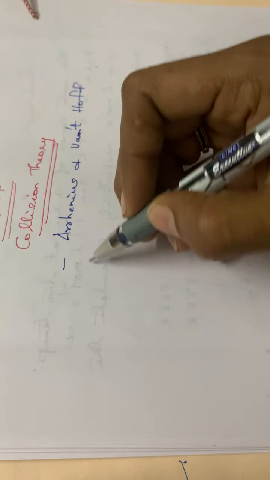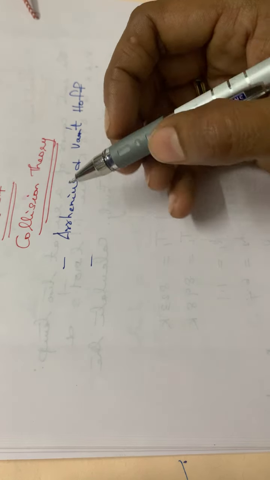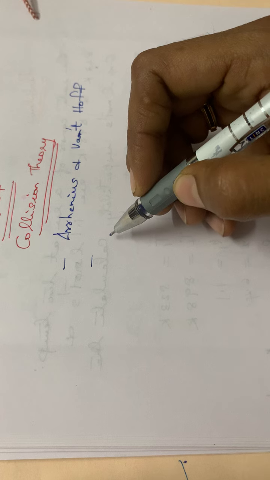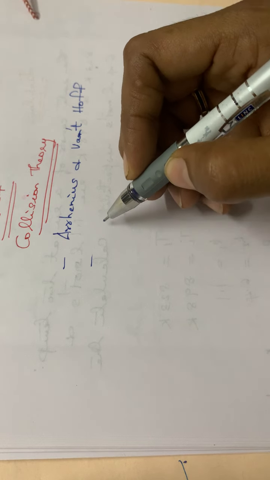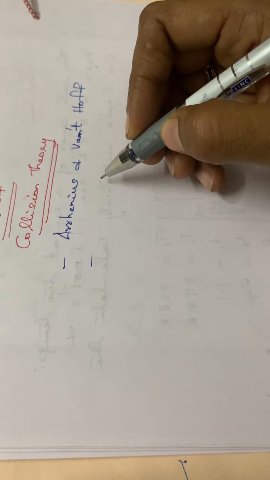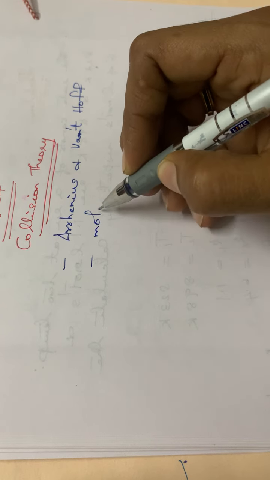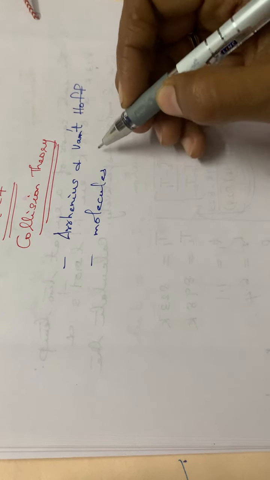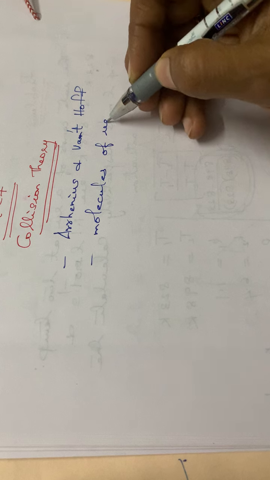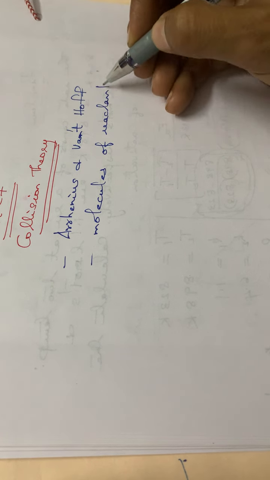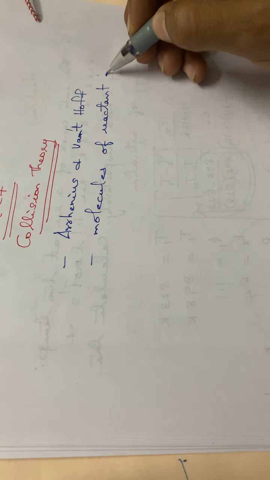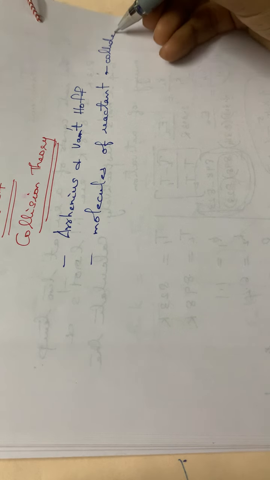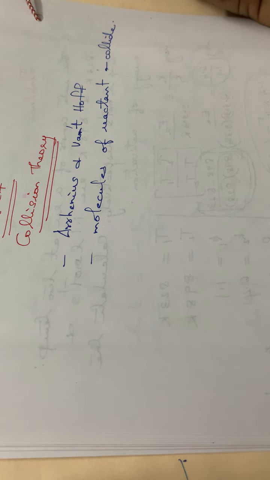According to this collision theory, for a chemical reaction to take place, the molecules of the reacting substances should collide with each other. That is the first point. The reactant molecules should collide with each other in order to have a reaction.